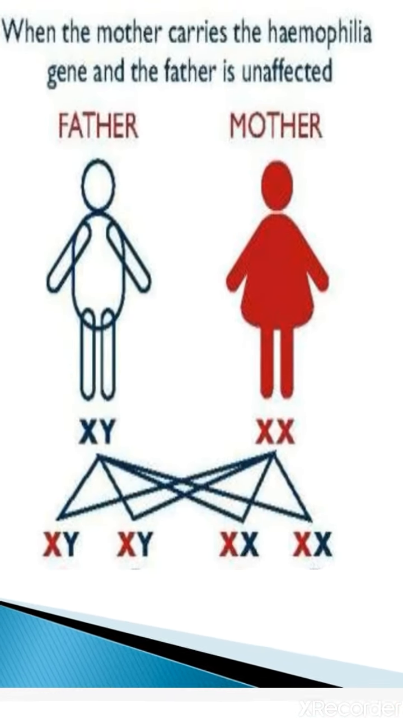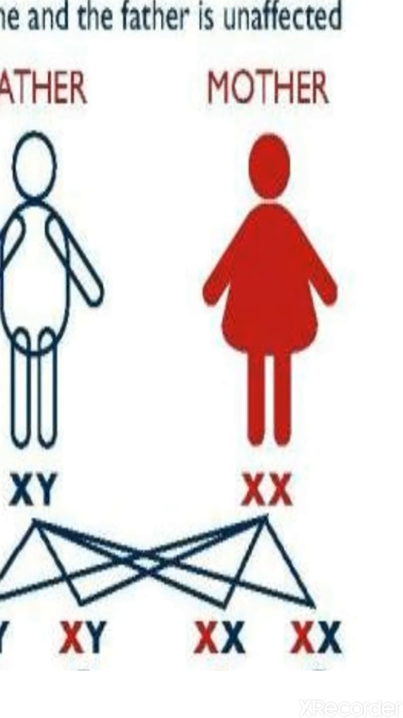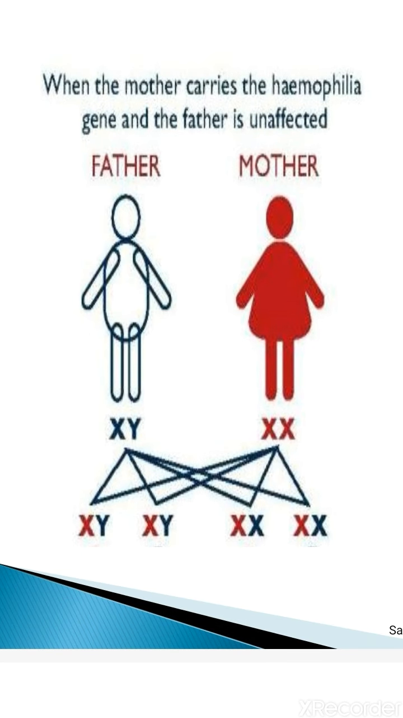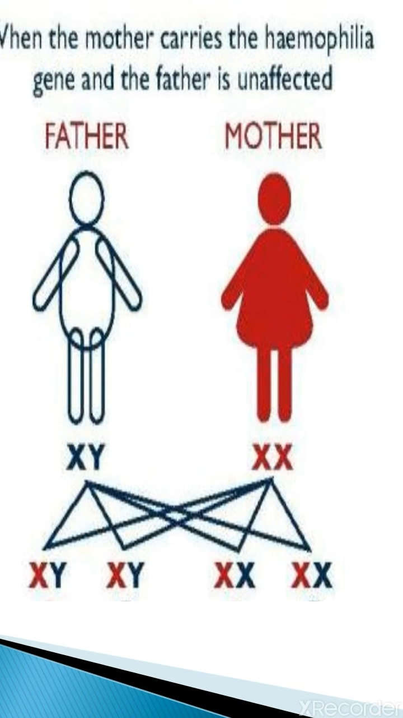You can see here the mother is suffering from the problem hemophilia. That is shown in full darkened, which means they are affected people. So the female has hemophilia. Why is she having hemophilia?